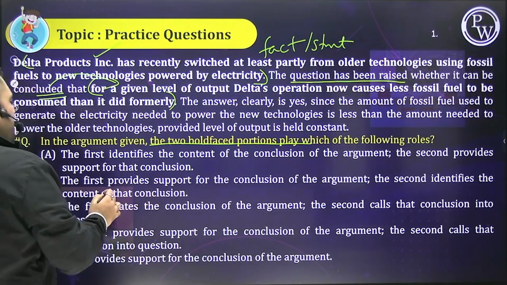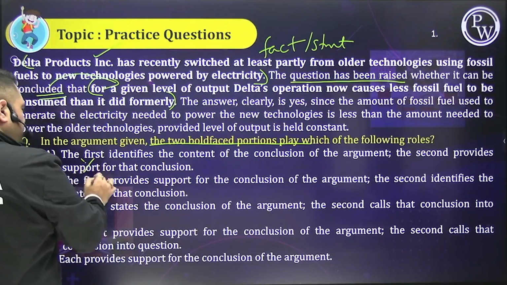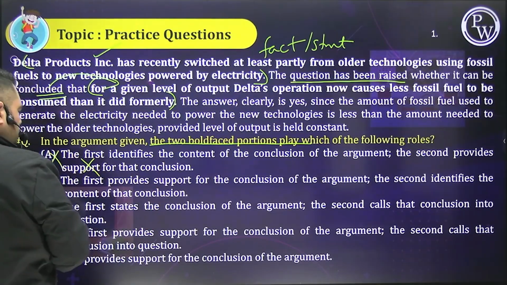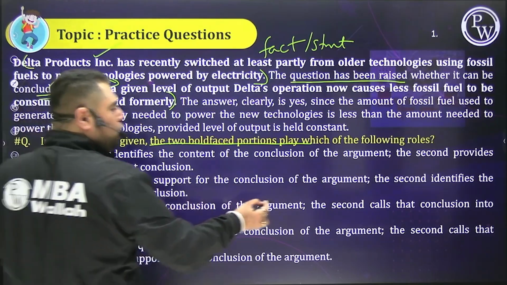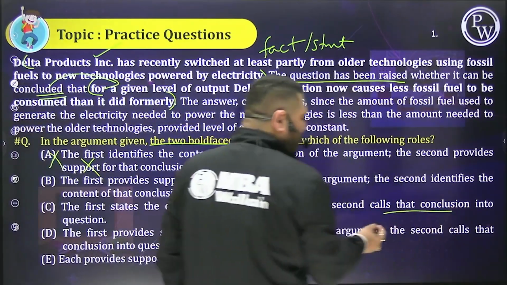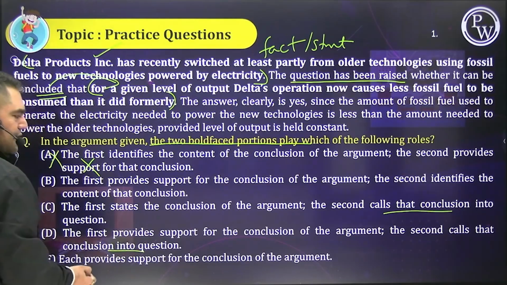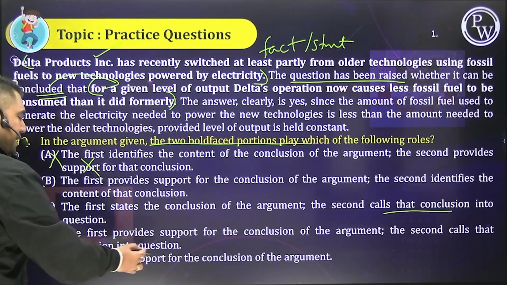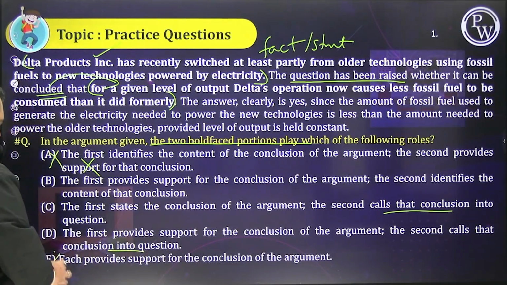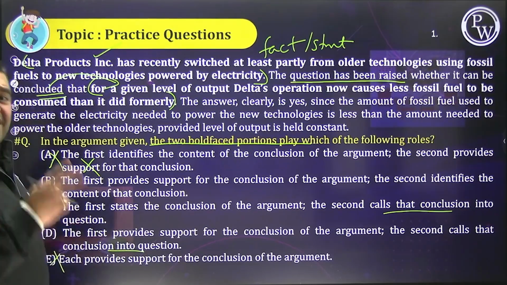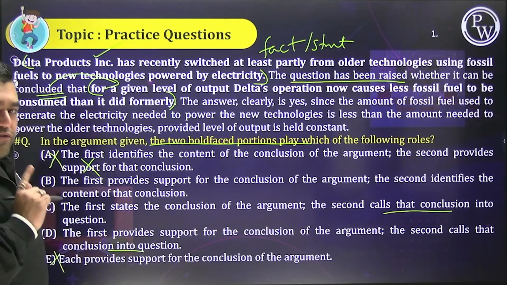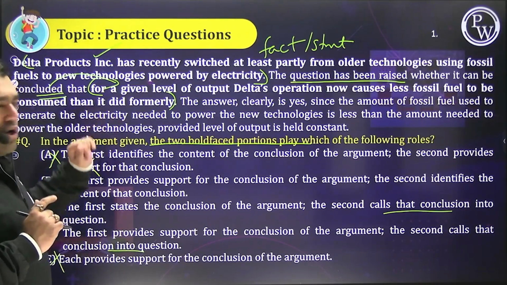So people, 100% if you say support for the conclusion, this is not the case. Okay? People, if the second one calls that conclusion into question, we'll have to figure that out. Okay? Conclusion into question, figure it out. Each provides support for the conclusion. No. Why? Because the second is the conclusion. Now you have to decide whether it is being called into question or not.